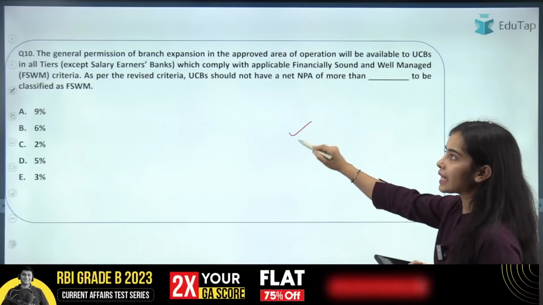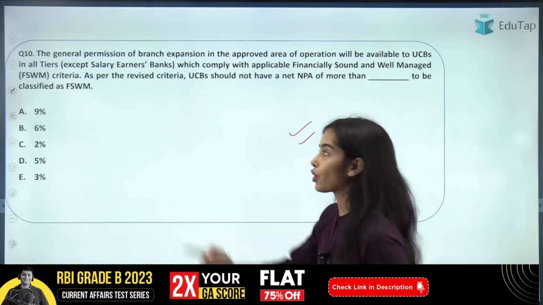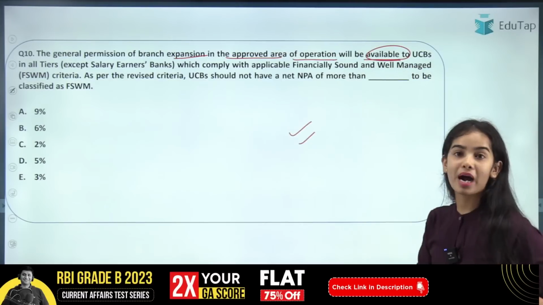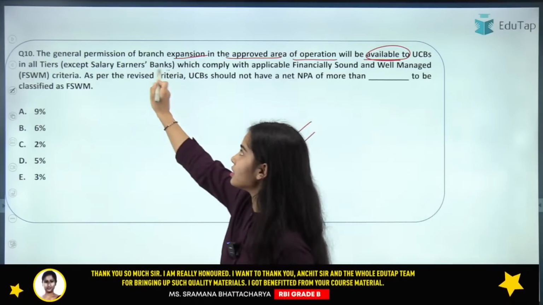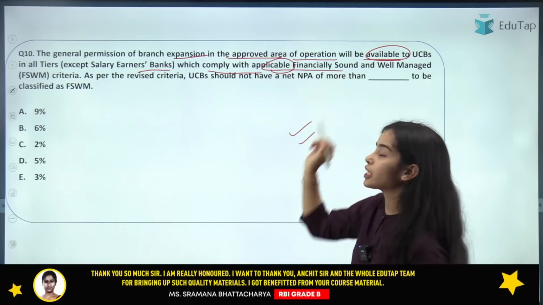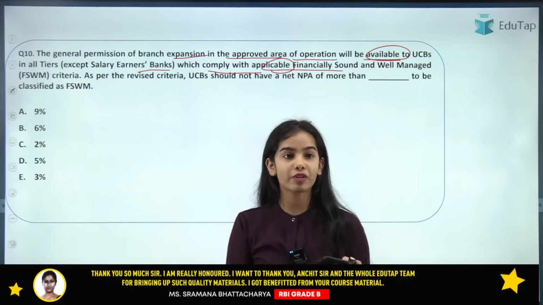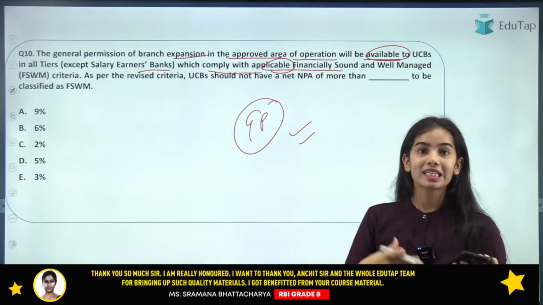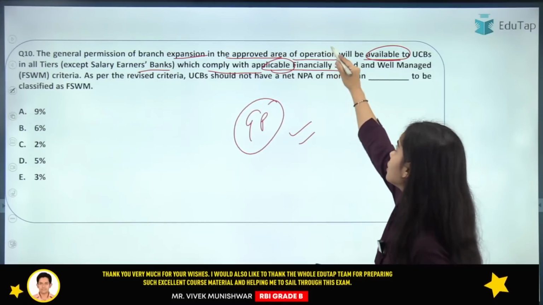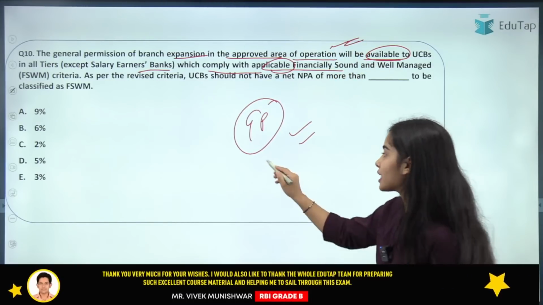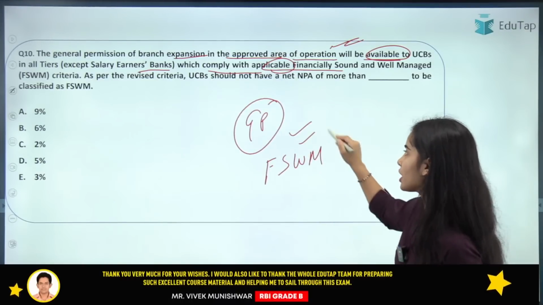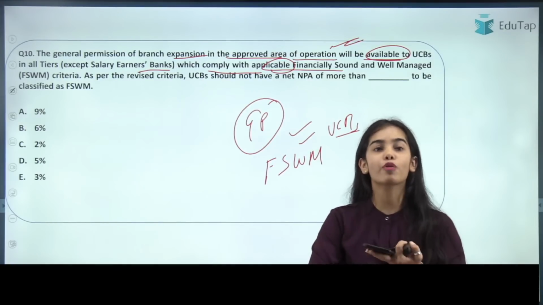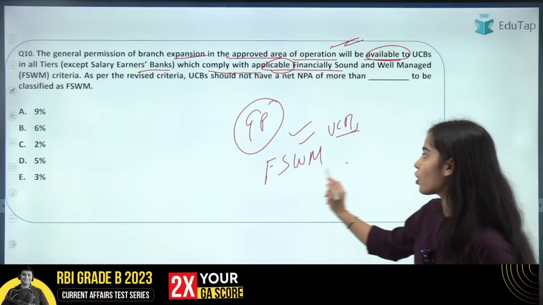Okay, so now coming to the next question, that is the general permission of the branch expansion in the approved area of operation will be available to the urban cooperative banks in all the tiers except the salary earner banks, which comply with applicable financially sound and well managed criteria. So what has happened is that the general permission of the branch expansion is being approved for the urban cooperative banks that are financially sound and well managed, for the expansion of the branches.